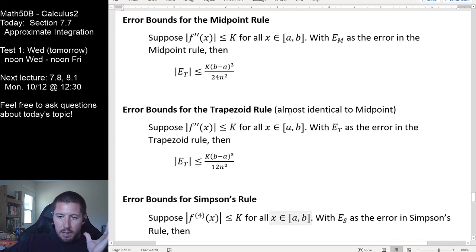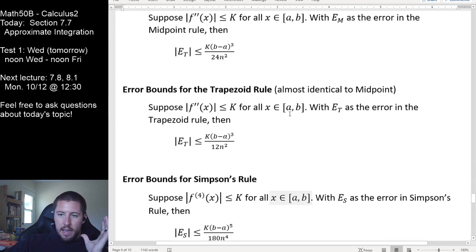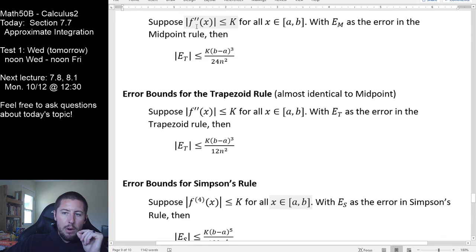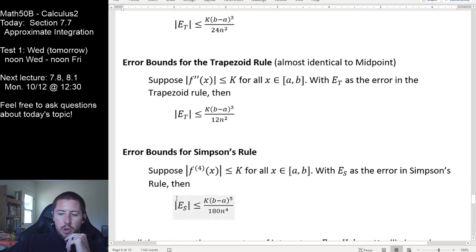All these statements, I'm going to get them all on screen once, look basically exactly the same, right? They all have a statement about bounding the second derivative with some constant k. Here, Simpson's rule bounds by the fourth derivative, but that's because these were first order approximations. These are second order approximations, which is part of the reason for that. Learn about why we have a fourth order instead of a second order derivative right there in grad school, it's a graduate topic. But again, if we can find some number that's bigger than all of the outputs we get from the fourth derivative of this function, then we can use that constant here.